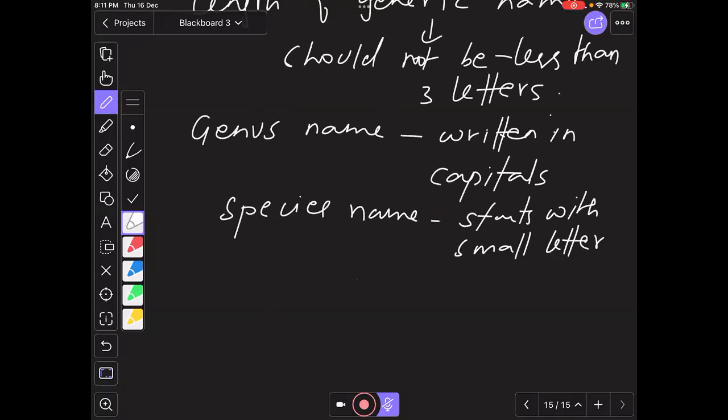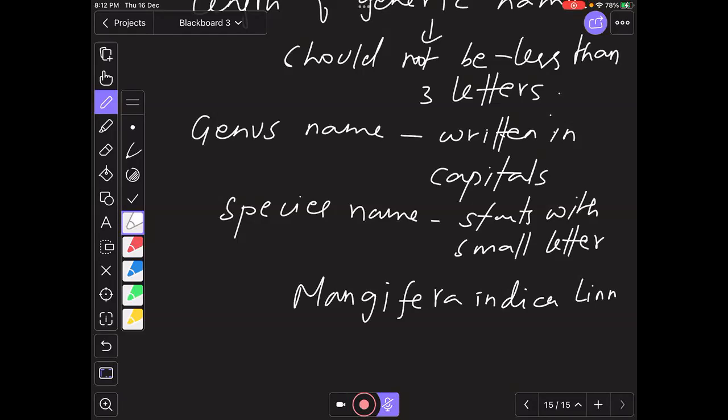Right? If the name of the scientist who gave that particular genus name and species name has to be written, it has to be after the species name. For example, I'm talking about the scientist Linnaeus, Mangifera indica. So this is the genus name and species name, and the scientist name has to follow. If the scientist name is written, it should be in very short form. So Linnaeus is written as Lin. So this is the method of writing the scientist name after the genus and species name.